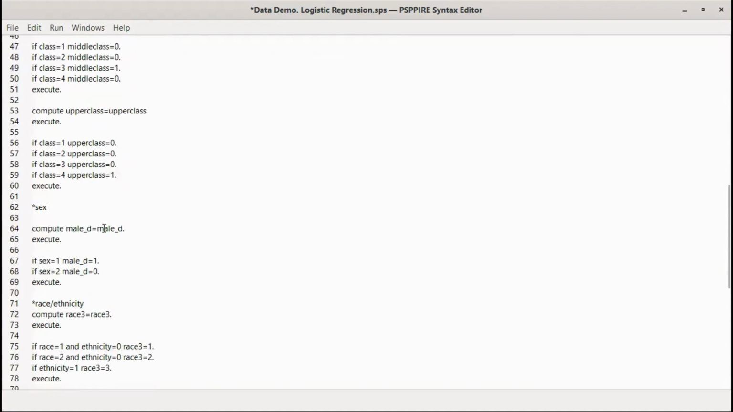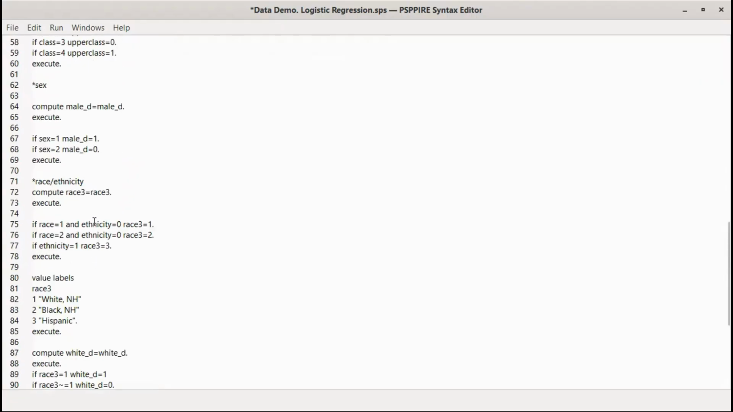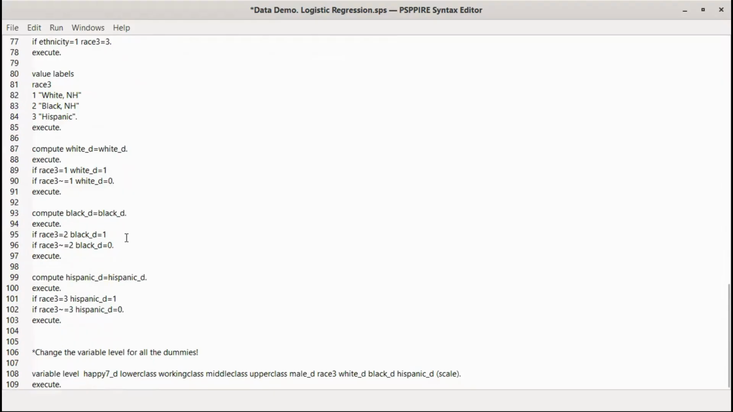And then male D. I thought we'd use males today, so females are the reference. With race and ethnicity, we're just using race 3. First we create the variable and then we make the dummies. On this one, I used the fancy tilde. A tilde before the equal sign means does not equal. So if race 3 equals 1, which means they're white, non-Hispanic, white D is 1. If it doesn't equal 1, then it's 0.